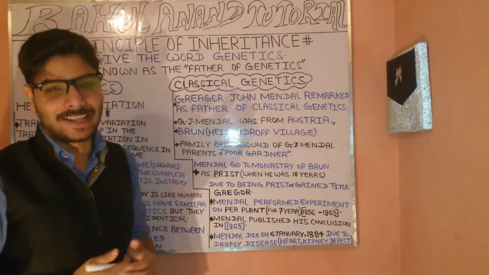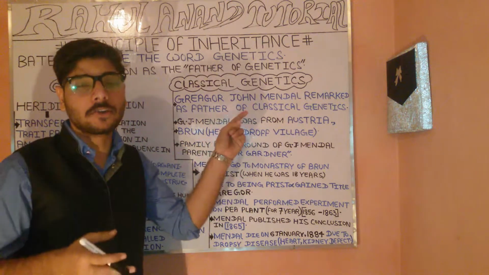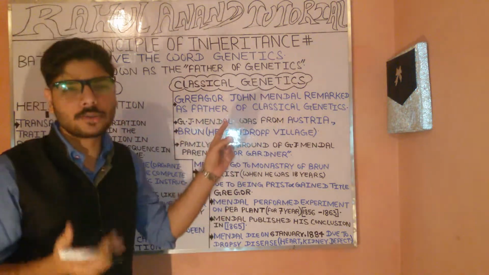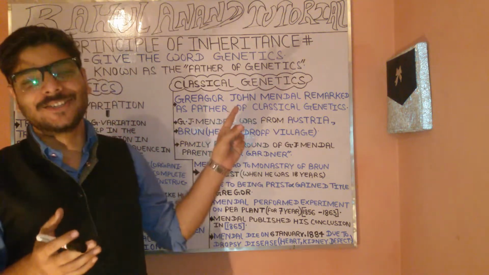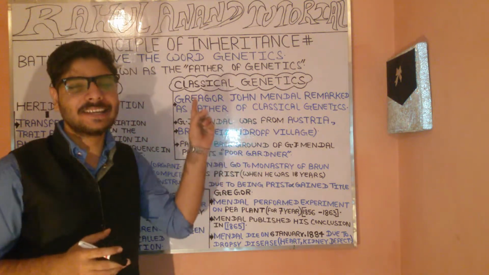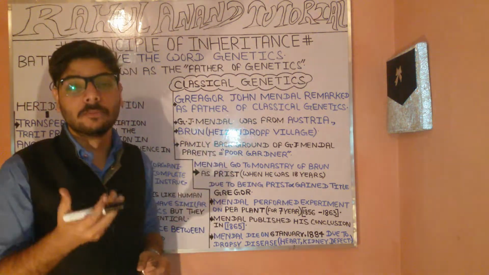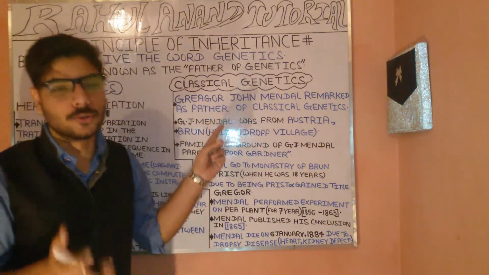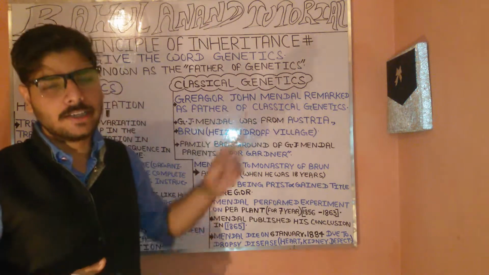Now let's begin with a very interesting topic which is often asked in terms of your needs for AIIMS. Which chapter of your book do these belong to? These belong to genetics. If I am telling you about genetics, the thing you have to remember is the name Bateson. Bateson is known as the father of genetics. The word genetics was proposed by Bateson only.